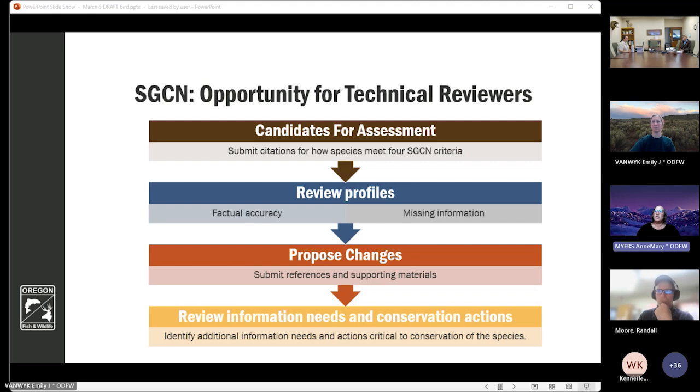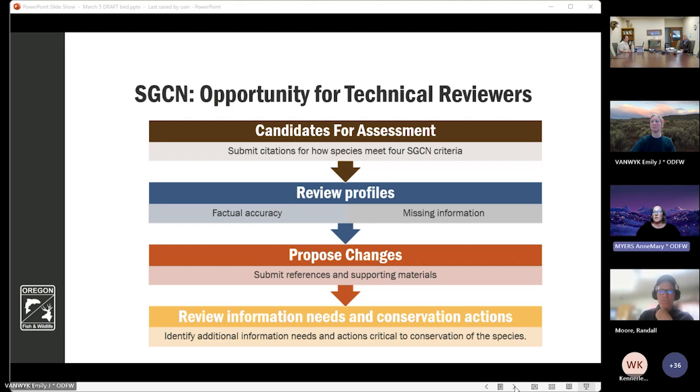For any proposed changes or additions, we ask that reviewers please submit peer-reviewed references and supporting materials that can help inform final decisions. We recognize the value of traditional and cultural information in addition to scientific data. Finally, we're looking to technical reviewers to identify any additional information needs or actions critical to the conservation of the species.